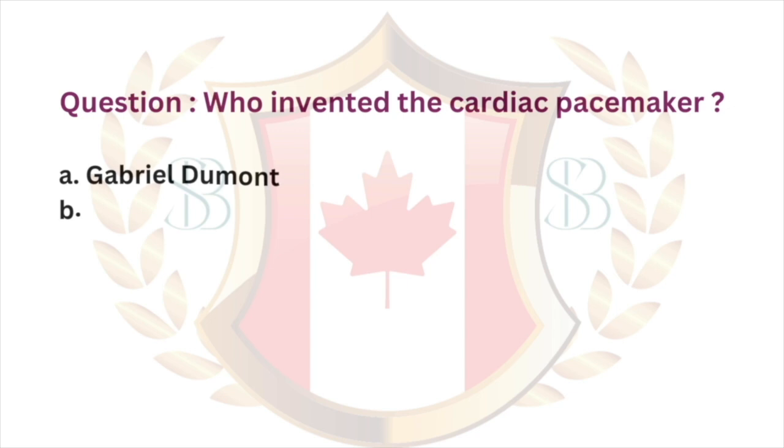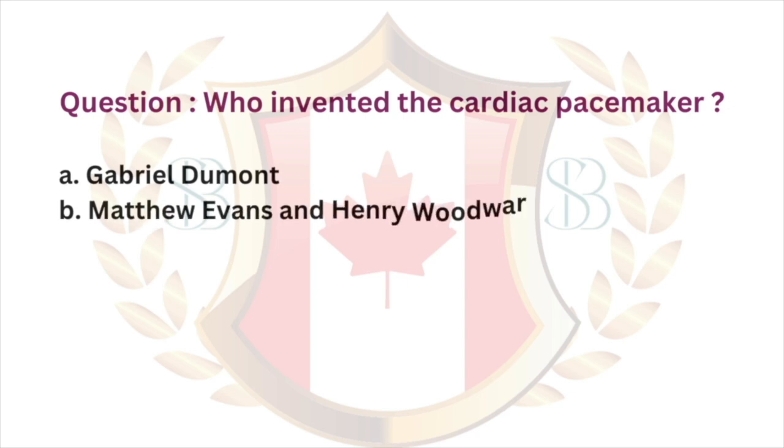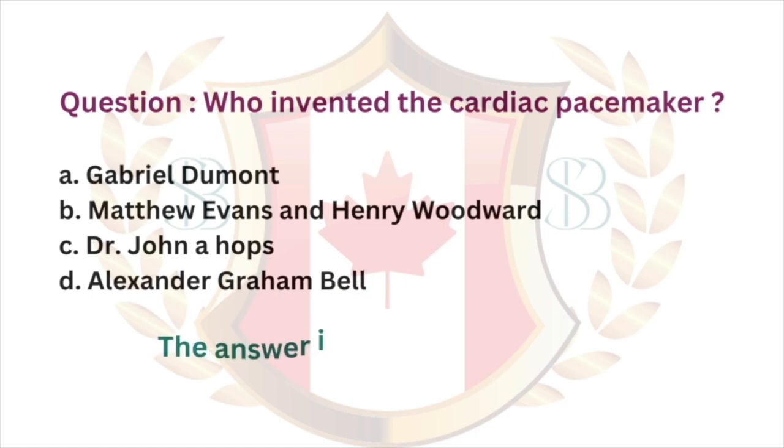Question. Who invented the cardiac pacemaker? A. Gabriel Dumont. B. Matthew Evans and Henry Woodward. C. Dr. John Hops. D. Alexander Graham Bell. The answer is C. Dr. John Hops.